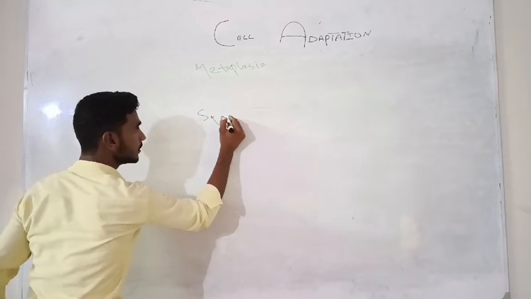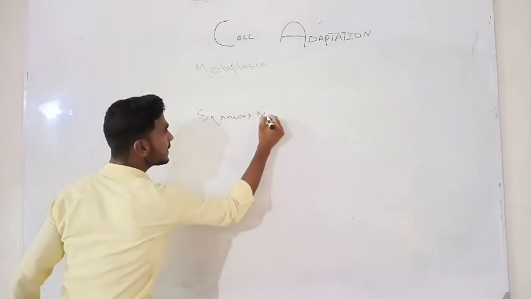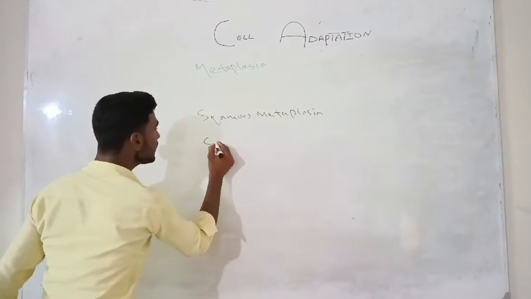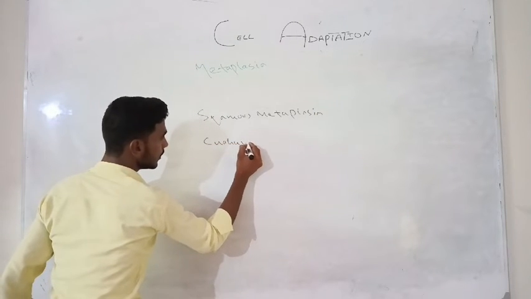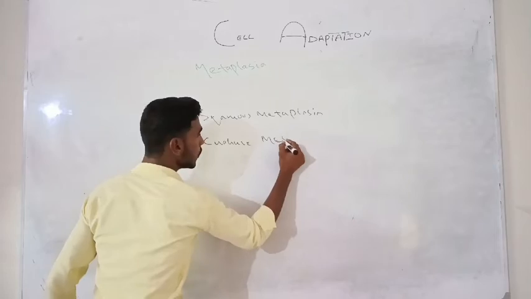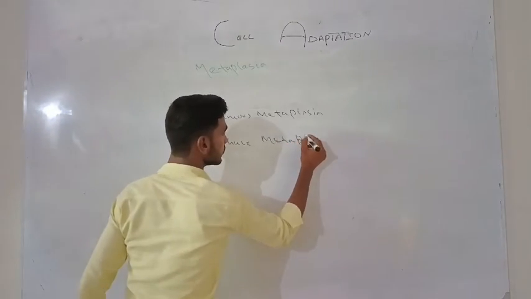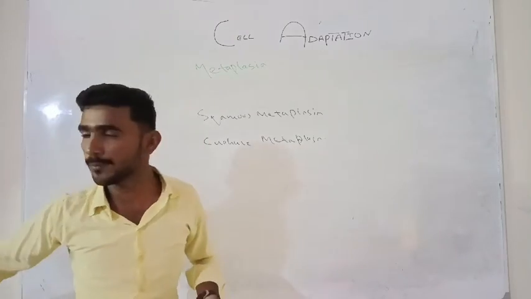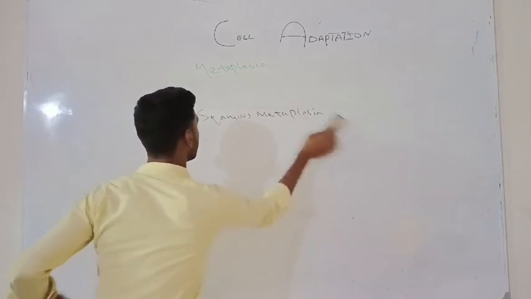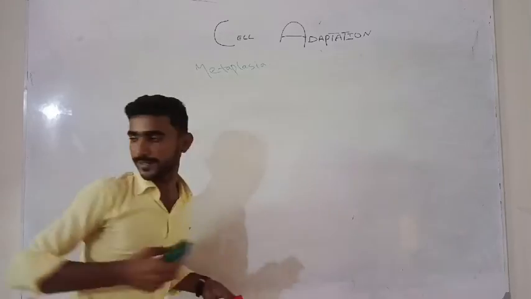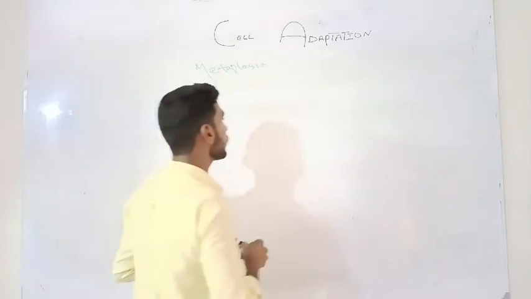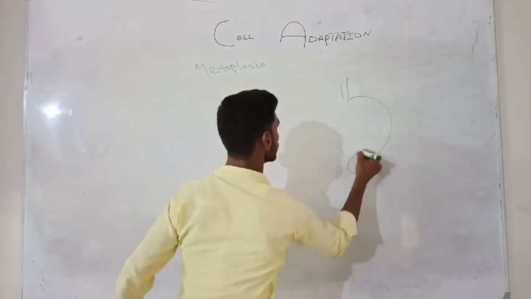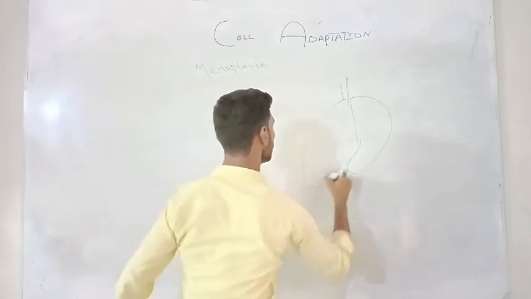Squamous metaplasia and columnar metaplasia occur. Look here at how it's happening. We can take the example of the lungs. Here are two lungs.